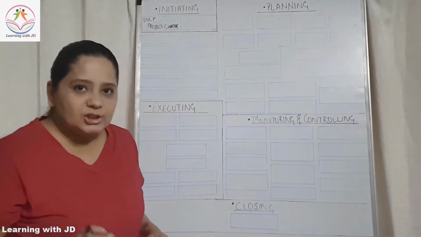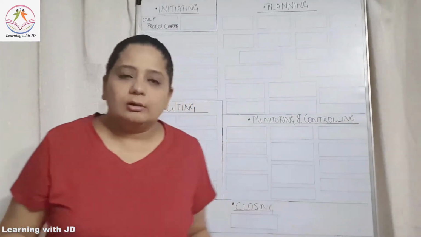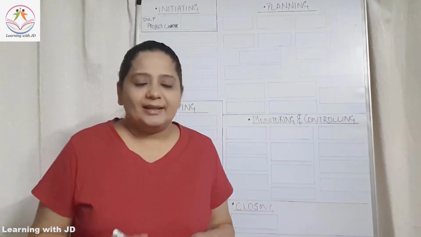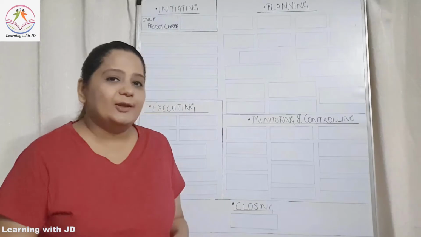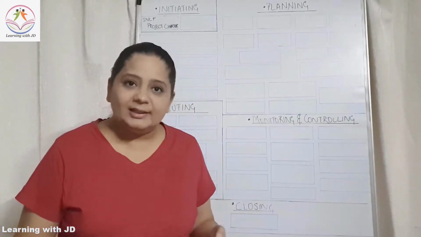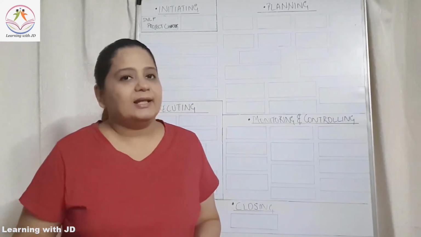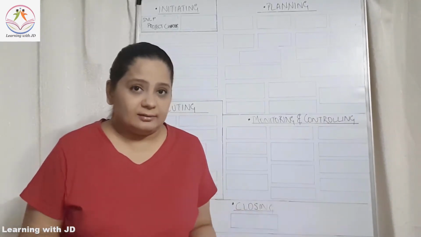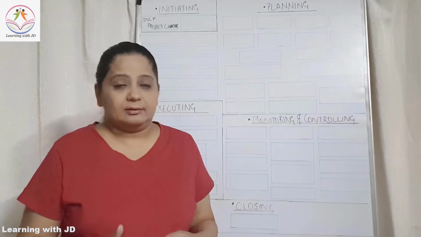Now while the project charter is ready for the reference of the project manager, and now the project manager knows that he has a job and he has the responsibility of fulfilling this project, the first thing that he will do is identify who his stakeholders are. Now this is a very tricky thing here, right?